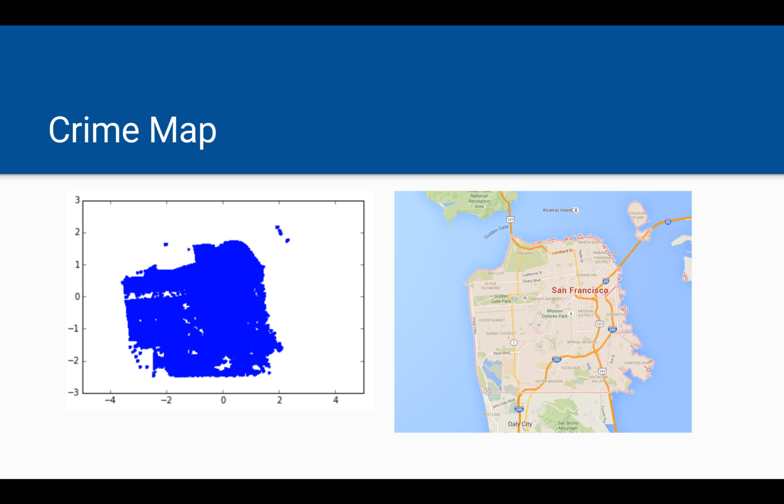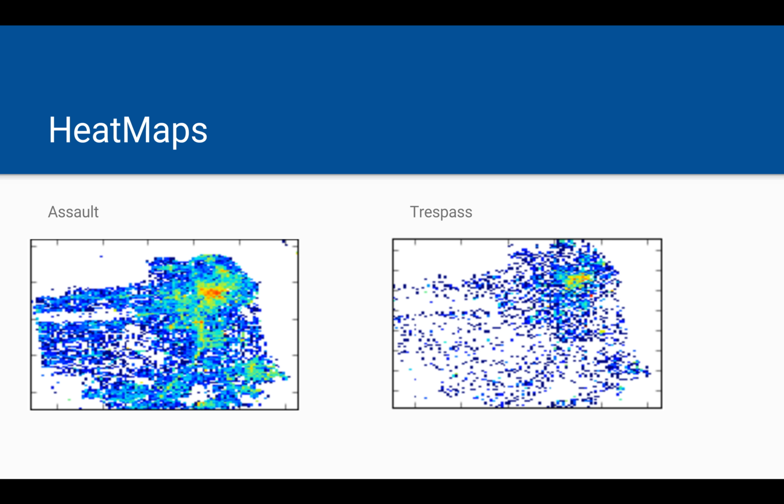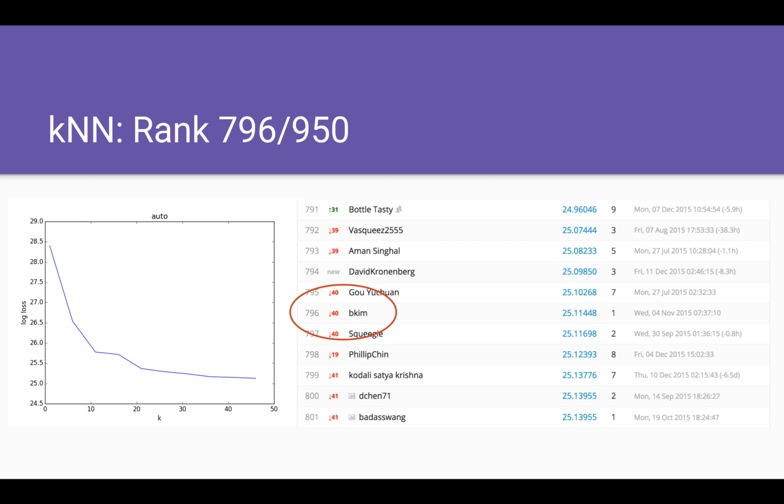Our data had awesome spatial features, so we were able to map out the city of San Francisco using the X and Y coordinates of each crime. We can also provide cool heat maps of each crime category. With such amazing spatial features, we decided to use KNN.